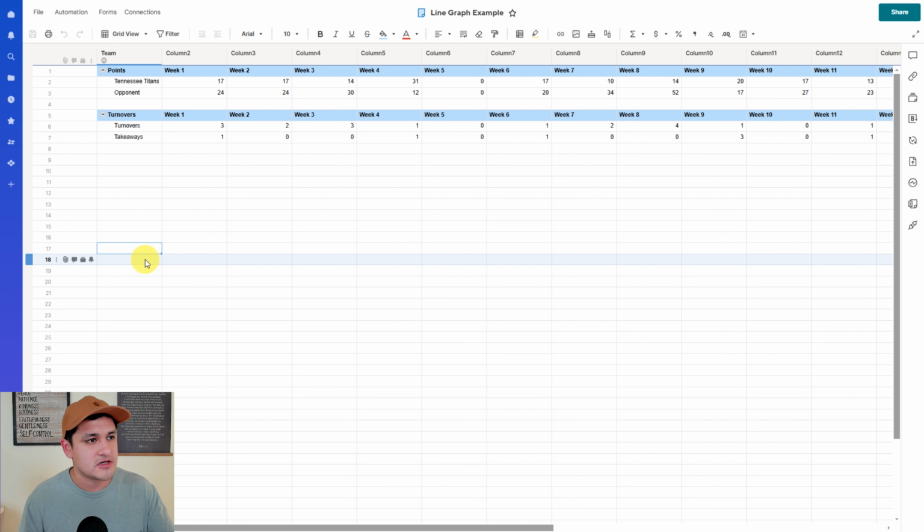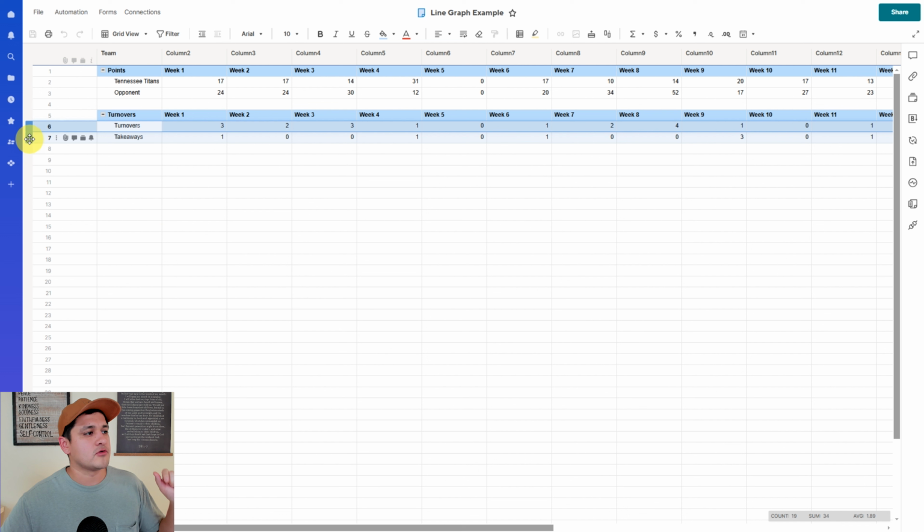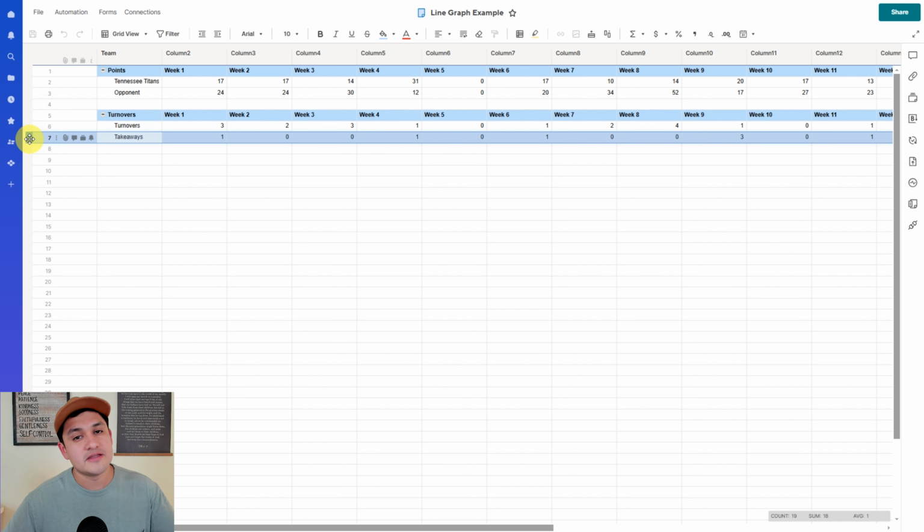So I have my sheet here where I've already plugged my data in, and the two data points I want to be looking at, well, I want to be looking at wins and losses. So I have the different scores over the course of week 1 to week 18 in the 2024 NFL season for the Tennessee Titans. I have that spread out here, and underneath this, as you can see, I have the turnovers. So I have a row for my turnovers and I have a row for the takeaways, meaning when the defense got a turnover for the Titans. So that's a good thing.